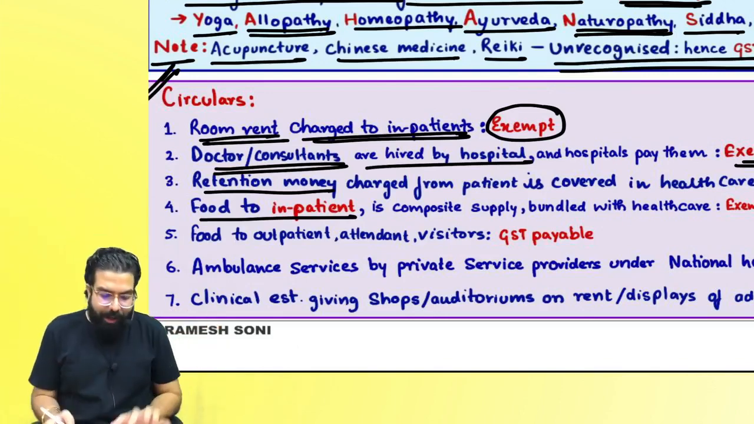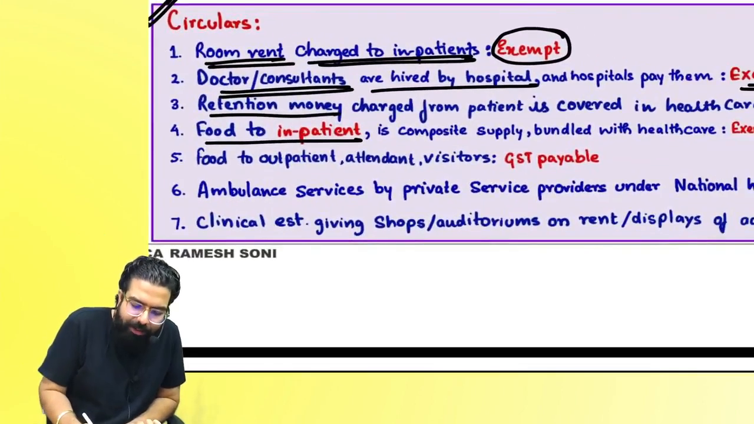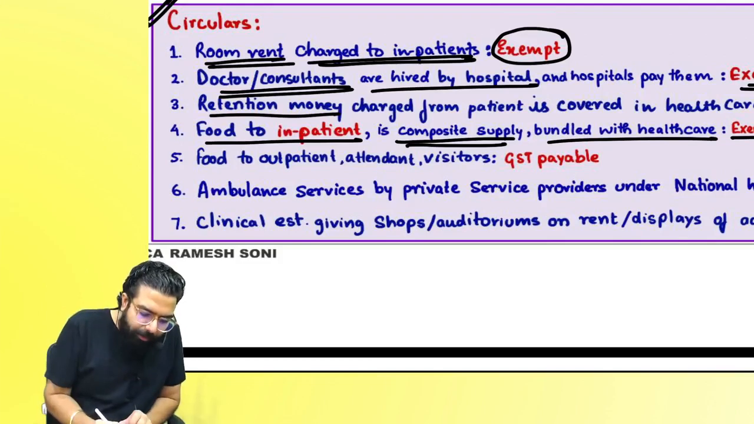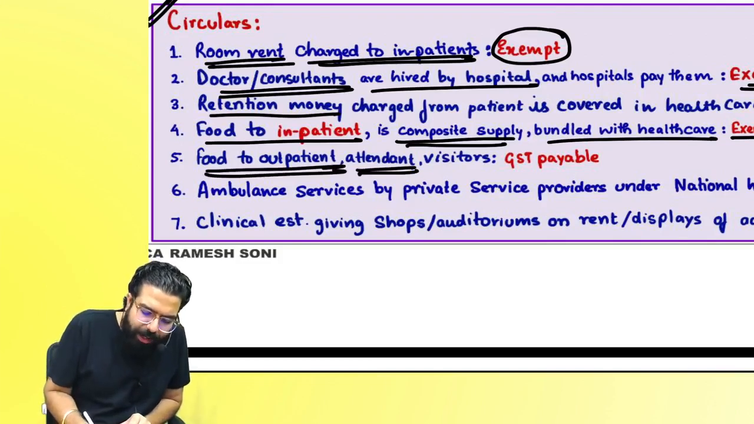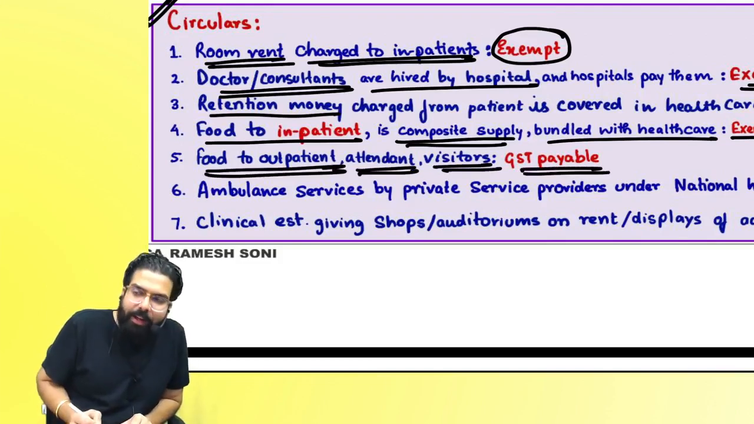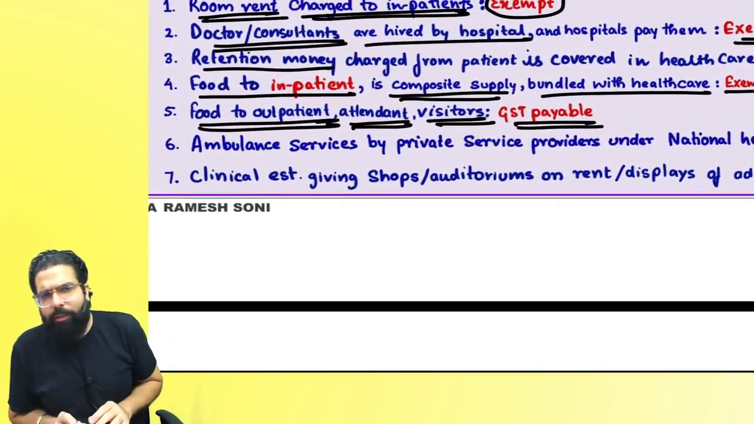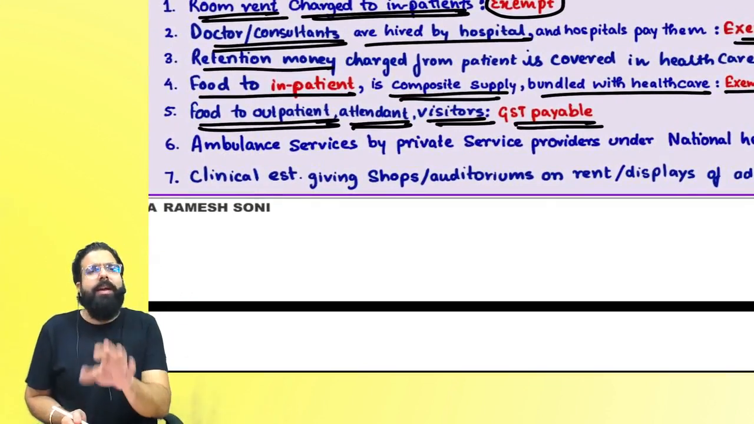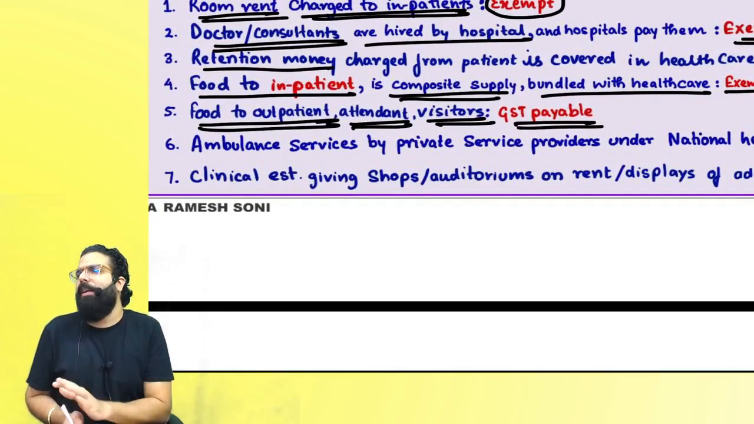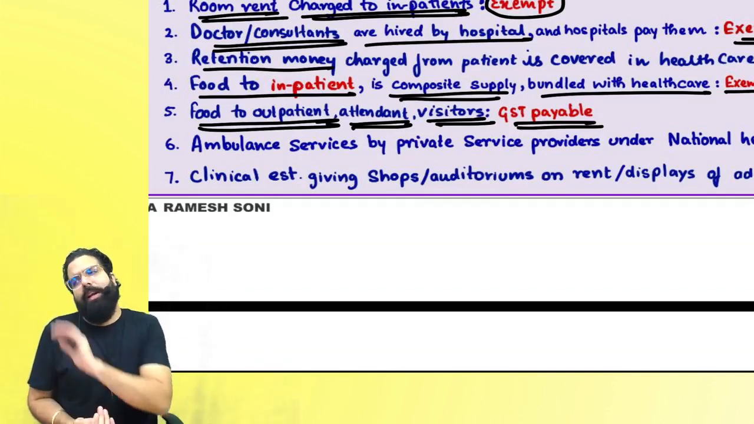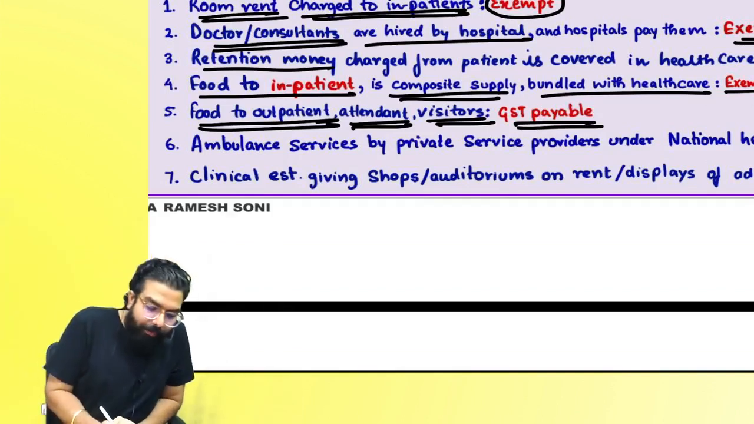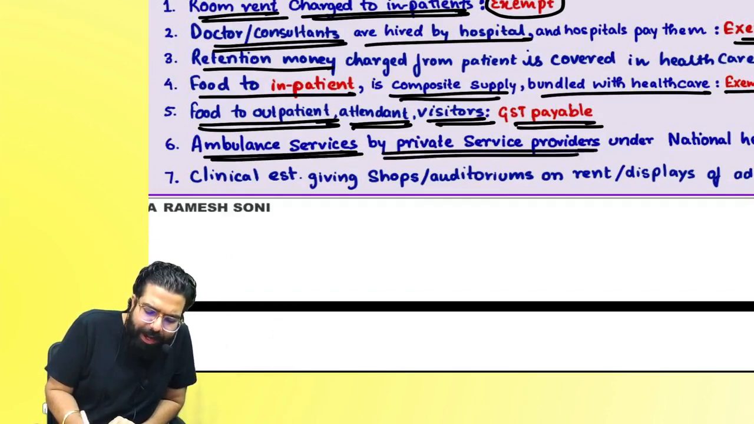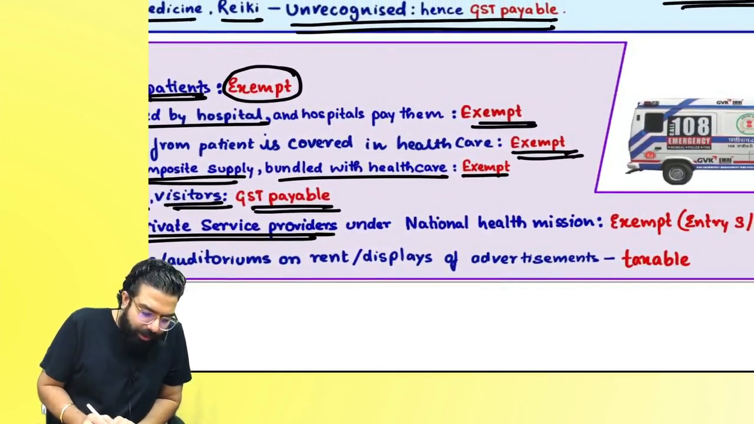Remember always, if food is given to inpatient, it's a composite supply bundled with healthcare, it is exempted. But food given to outpatient, attendant, visitor is always taxable. GST is payable. Sir, what if doctors went to the canteen and ate? Yes, Baba, doctors are not taking any healthcare service. Doctors going to the canteen and eating is always taxable.